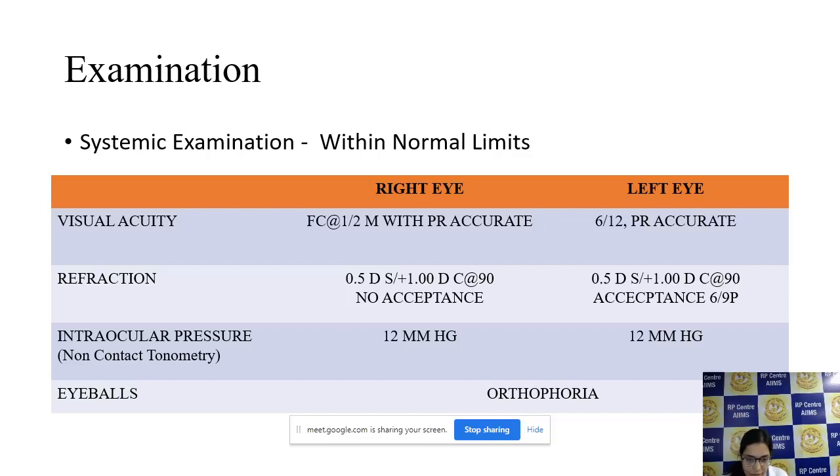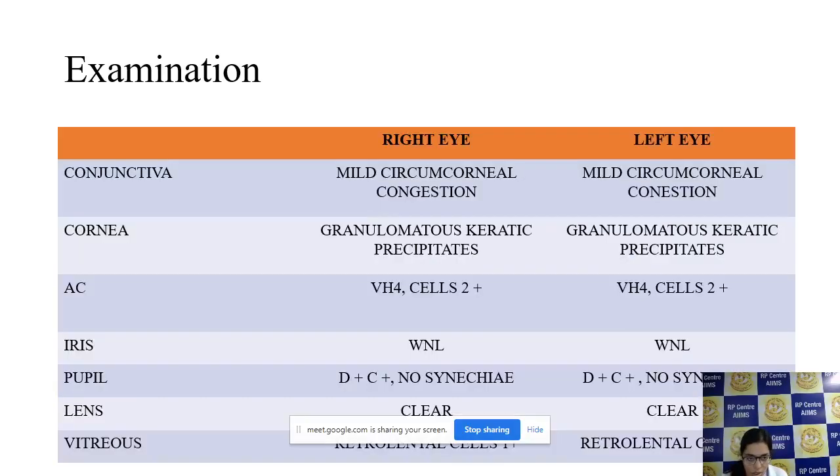On refraction, the refractive error was 0.5 diopter sphere with +1 diopter cylinder in both eyes. There was no acceptance in the right eye, and there was acceptance of 6/9 partial in the left eye. Intraocular pressure was 12 millimeters of mercury in both eyes, and the patient was orthophoric. On slit lamp examination, mild circumcorneal congestion was present in both eyes, and we could see granulomatous KPs in both eyes. The anterior chamber depth was VH4 and cells were 2+. The iris was within normal limits, and pupillary reactions were D+C+ in both eyes, and no synechiae were present.